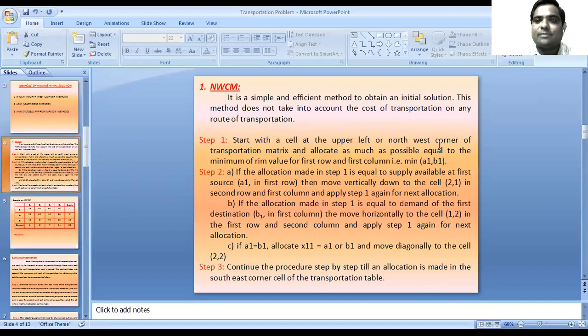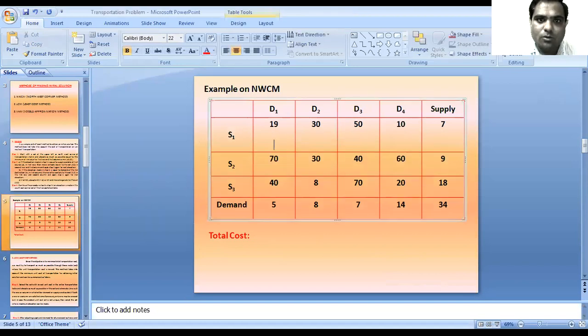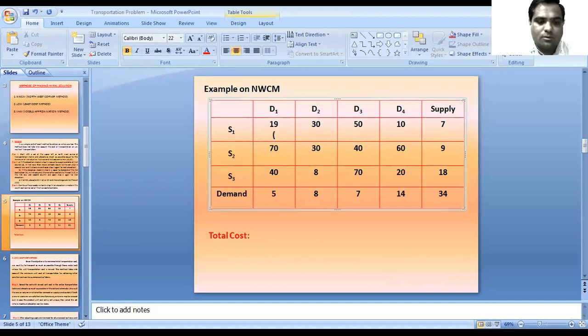So allocate as much as possible equal to the minimum ring value. The demand of D1 is 5 units and the supply of S1 is 7 units. So in this case we can allocate all 5 units at the D1 S1 cell, the 1 1 cell. It means the demand for D1 is fulfilled, because the demand of D1 is 5 units and we allocate 5 units at the 1 1 cell.